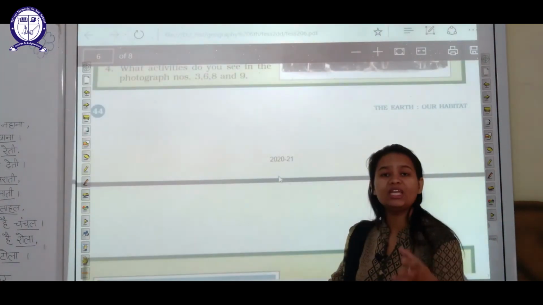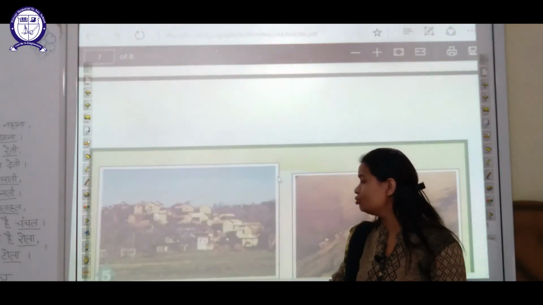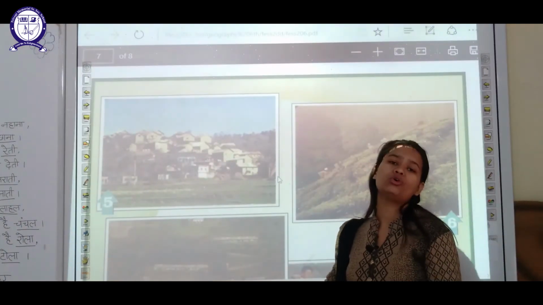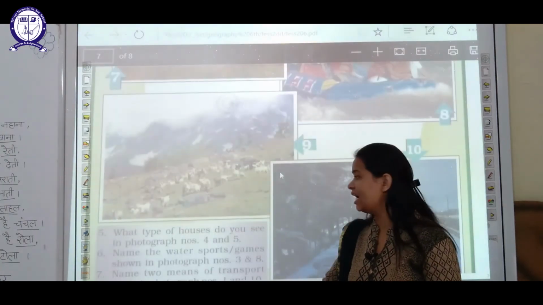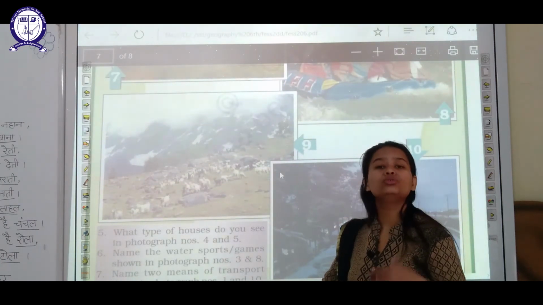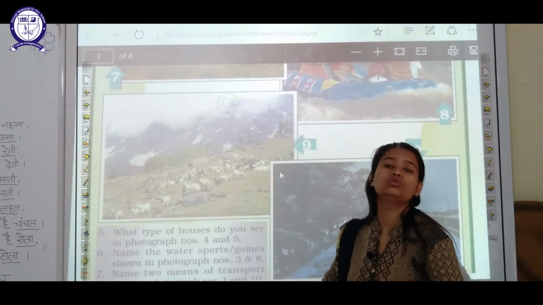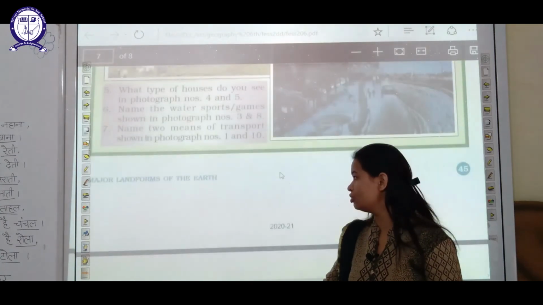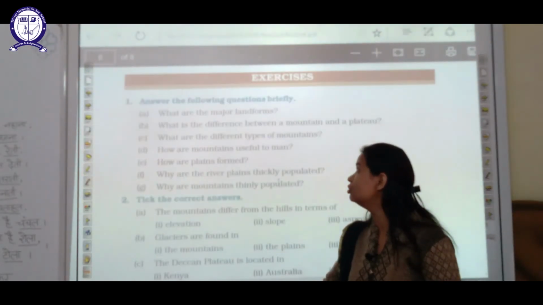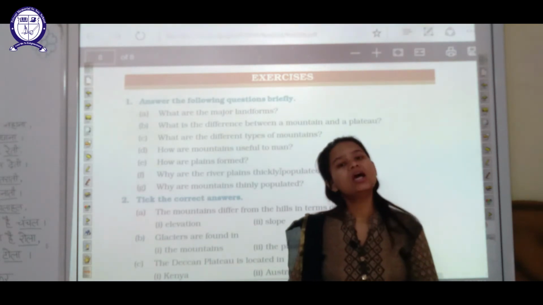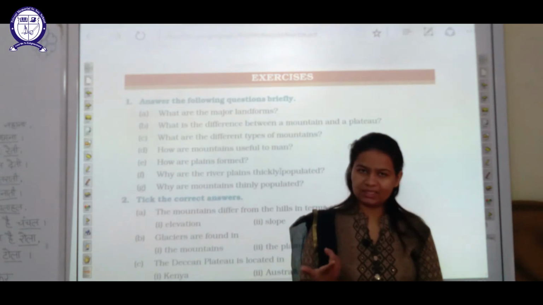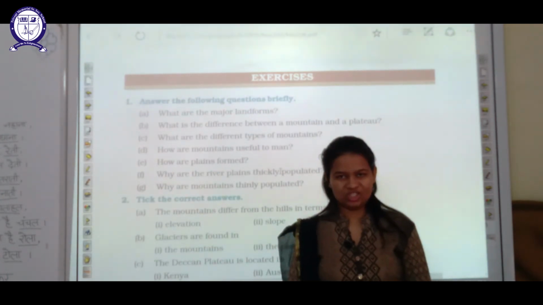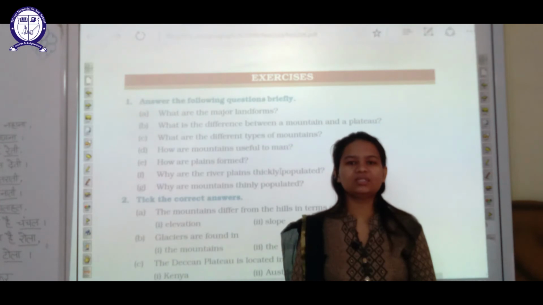That is, we need to stop careless use of these resources, because all these landforms are a gift to us from nature, and if we continue to destroy and carelessly use these resources, then what will happen? Very soon these resources will be abolished. So we need to conserve and protect them. So students, that's it about our chapter, and now we will discuss the question answers of the chapter.